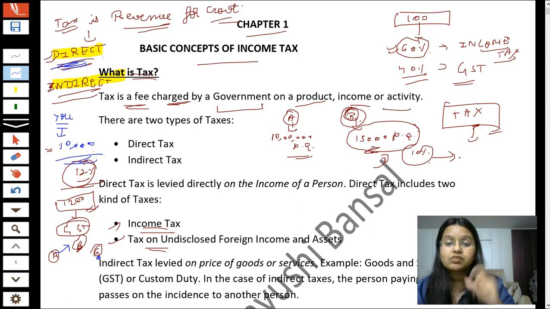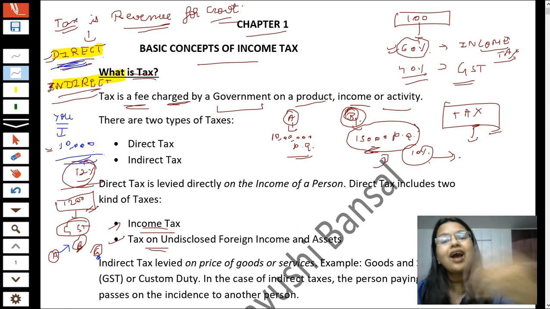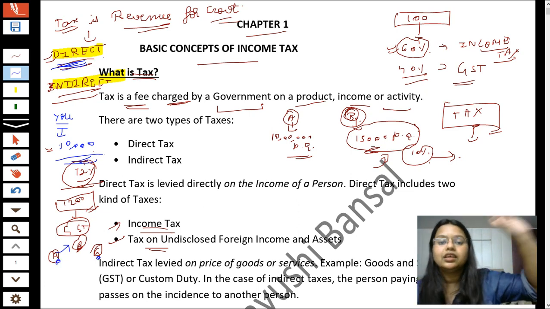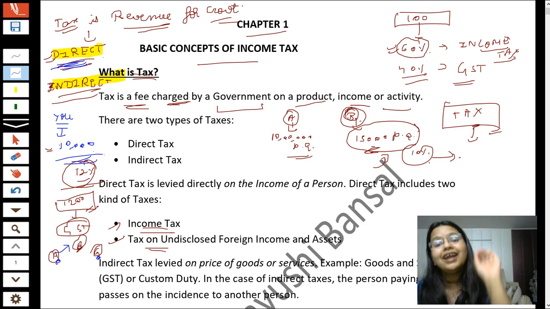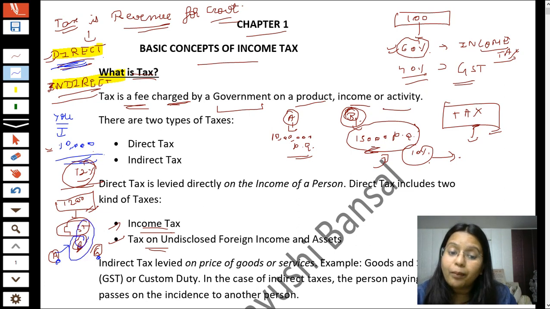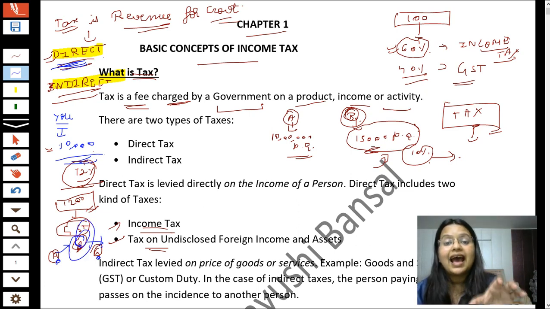The government is not saying that Mr. A comes to us and gives this 1,200 rupees to us, like you do with income tax, where you give directly to the government. But here you are giving it to the shopkeeper, and then the shopkeeper, on your behalf, gives it to the government. That is why this is indirect tax.